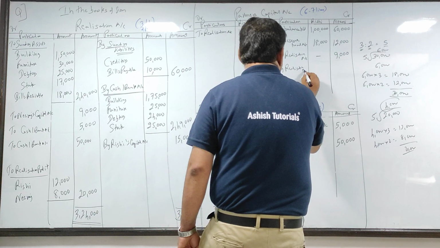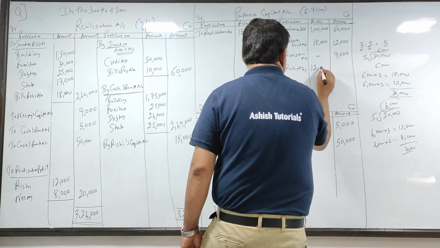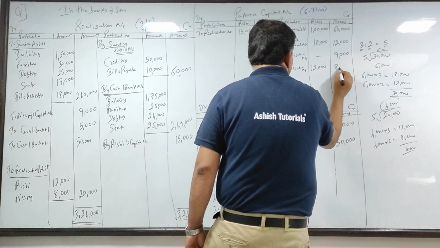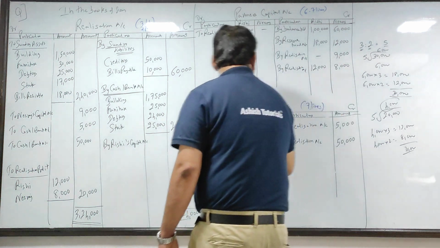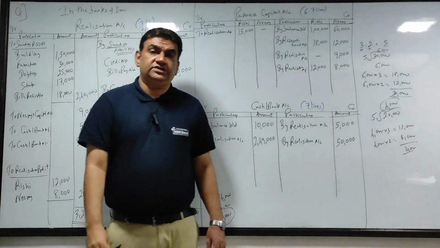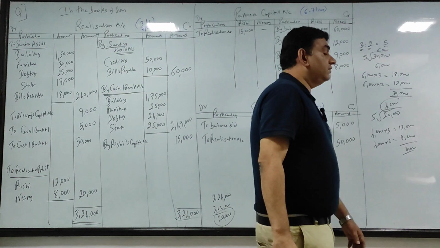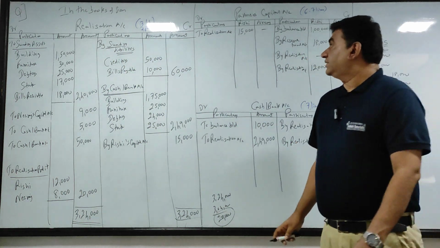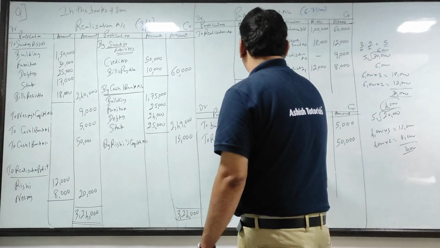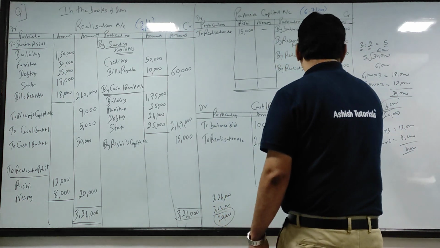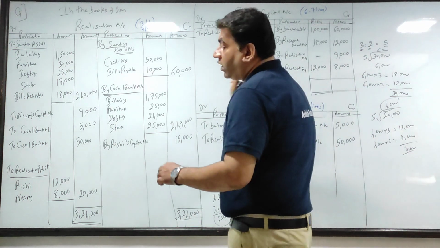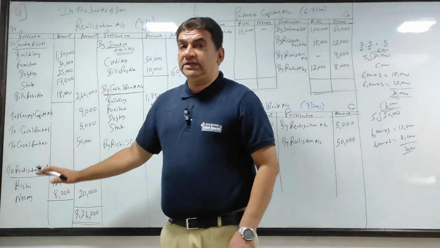By realization account, 12,000 for Rishi and 8,000 for Neeraj. Okay, that's it. Now let's close capital account.